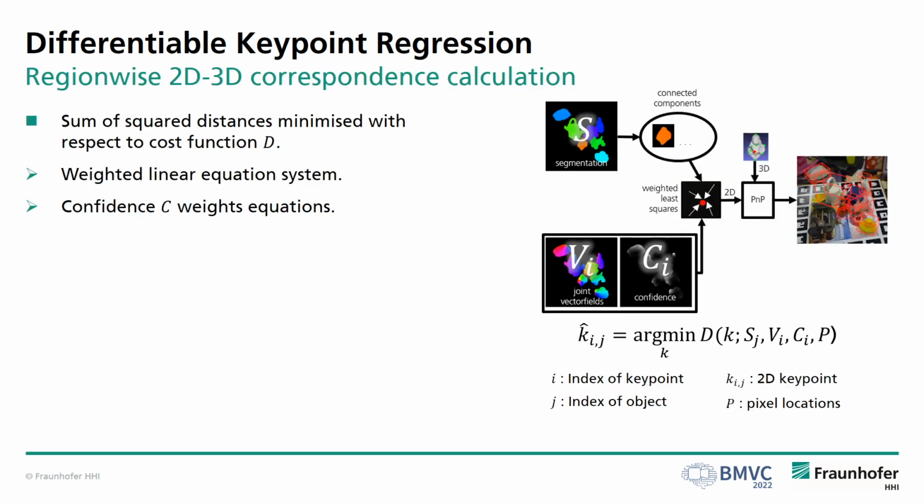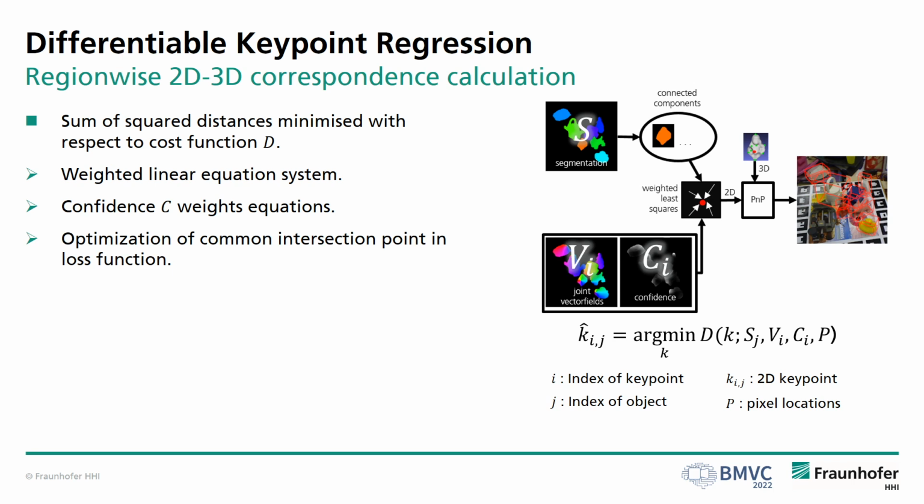The last modification is the integration of a differentiable keypoint regression, which replaces the otherwise frequently used non-differentiable RANSAC-based keypoint estimation. A single keypoint is calculated from all vectors of a region using a weighted least squares method that minimizes the sum of squared distances with respect to a cost function d. A learned confidence weights the pixel-wise equations.